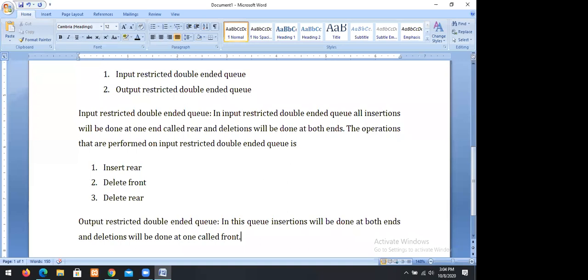So we perform insertions on both sides. We can perform insertions on both sides, insert front, insert rear. However, deletion will be done at one end called front.